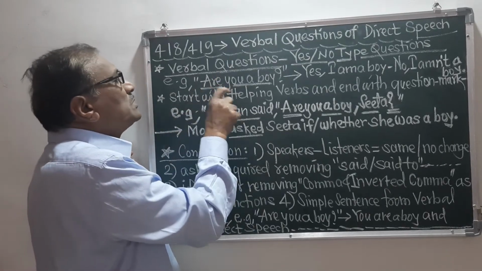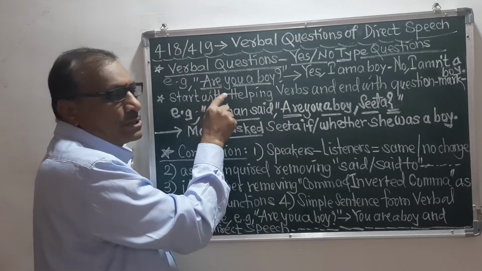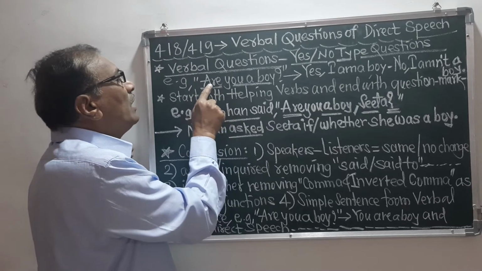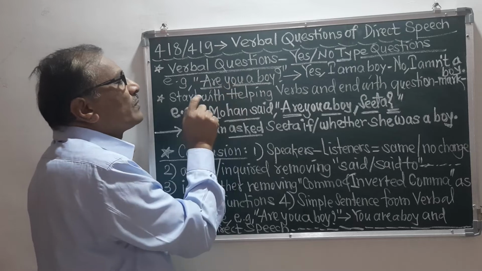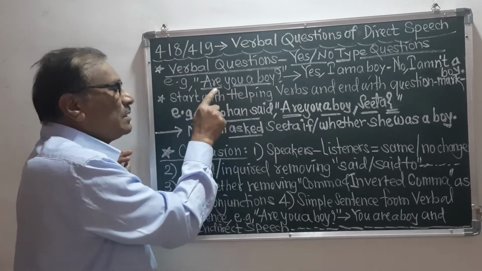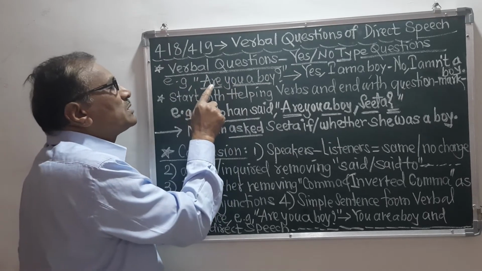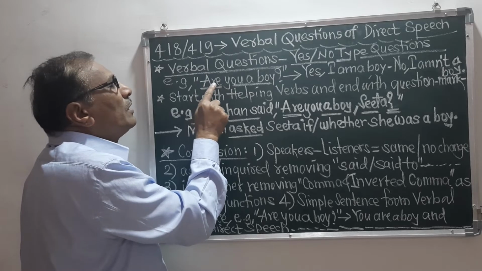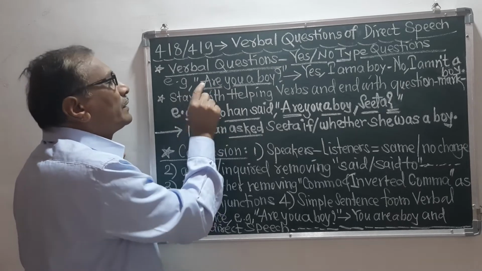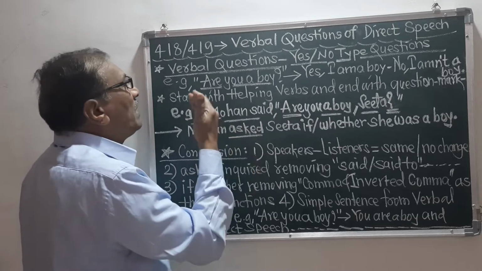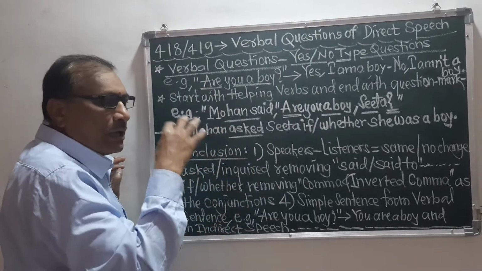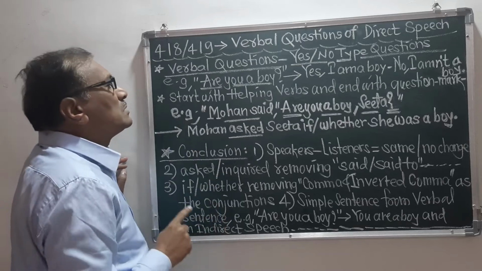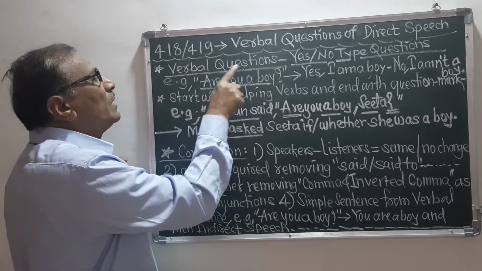So, yes no type questions are the questions which begin with a helping verb. See, this is the yes no type question, this is the verbal question, and it has started with the helping verb are. We know am, is, are are helping verbs, and all the helping verbs and the modals begin this verbal question.